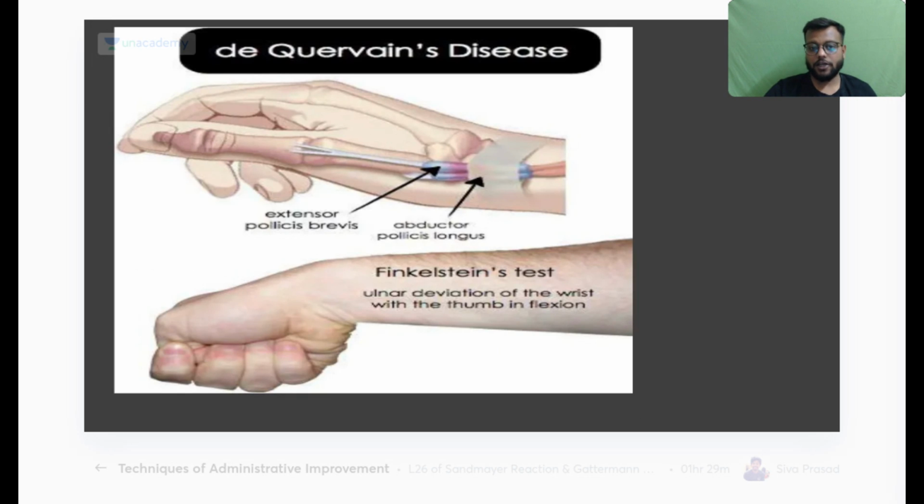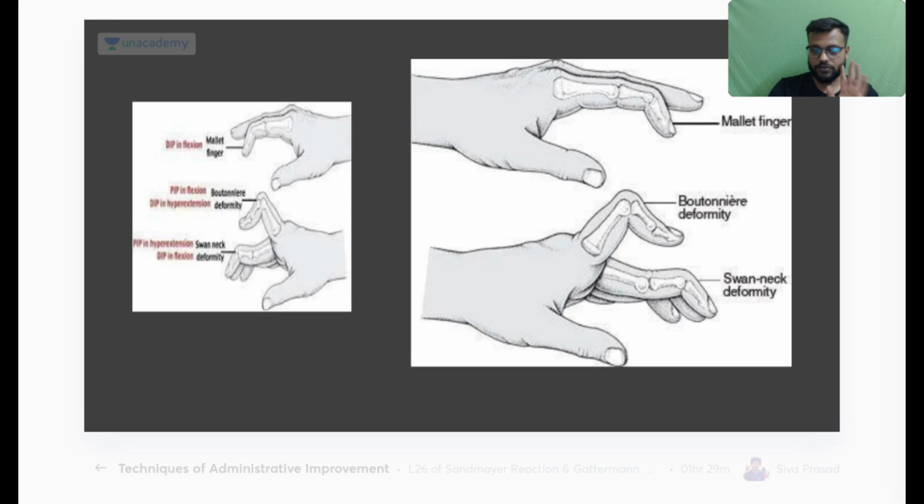Now, for de Quervain tenosynovitis you will have an important test which is called the Finkelstein test. If you put the thumb inside and flex all of your fingers in the form of a fist, then if you ask the patient to palmar flex and ulnar deviate, okay, in the ulnar or medial deviation and palmar flex, then there will be severe pain, numbness and tingling at the radial side, the thumb side. This is your de Quervain tenosynovitis, or the Finkelstein test for de Quervain tenosynovitis. Okay, so these images are very important.